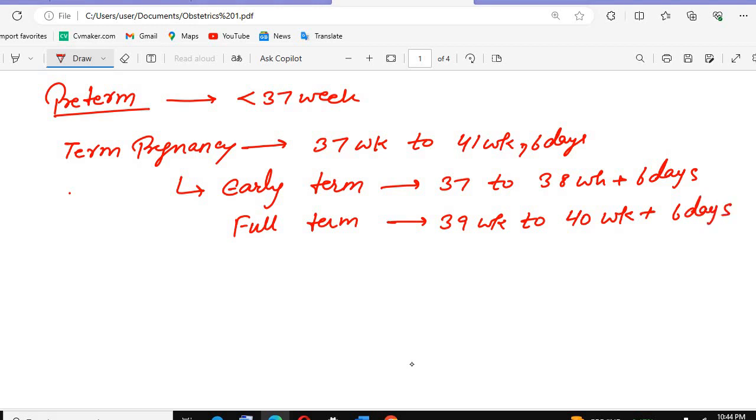Then we will have the post term baby or the late term baby. No, not post term, we call it the late term. The late term baby we call it when it is 41 weeks to 41 weeks plus 6 days. So we call it the late term. That you should remember by heart. There is an early term, a full term, and a late term.